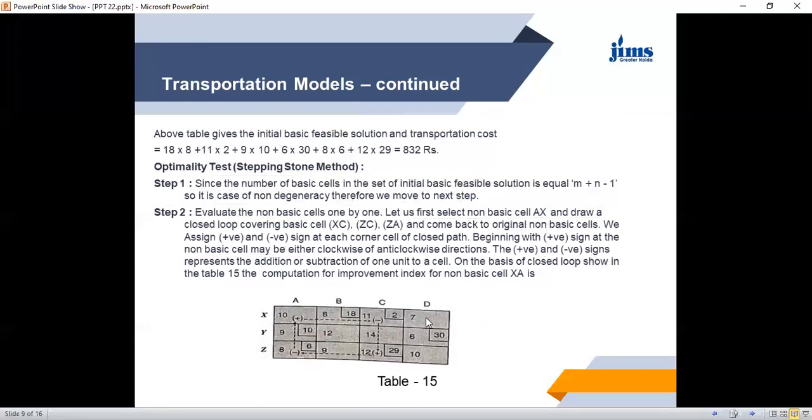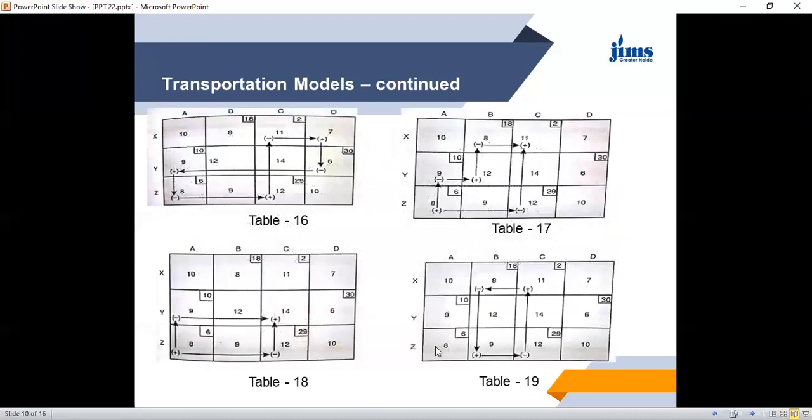So then XD, say YB, YC, and then ZB and ZD. These are the unoccupied cells. For each cell, we have calculated the values by making different loops.